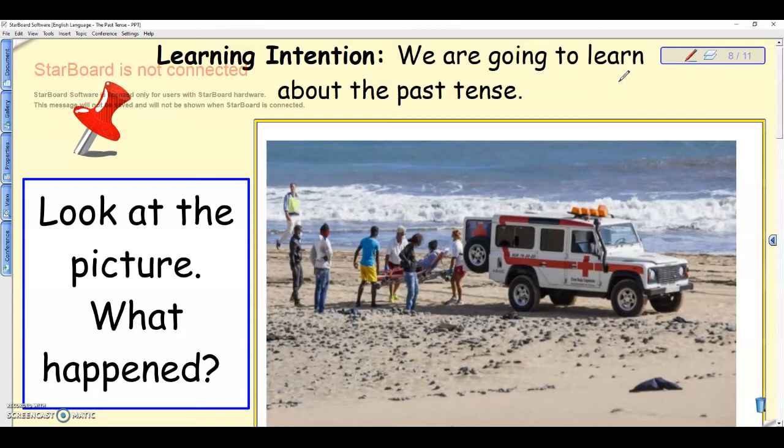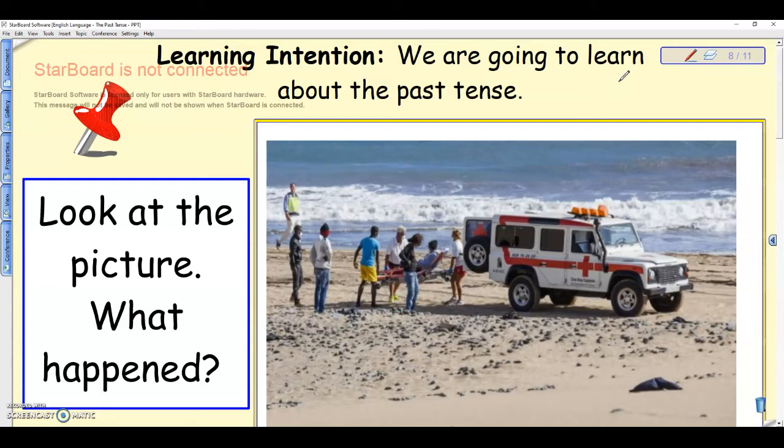So, some children in class, if I remember correctly, said somebody was injured, somebody must have drowned. The ambulance was called, somebody came along to help the man. The ambulance rushed to the beach to help the man.